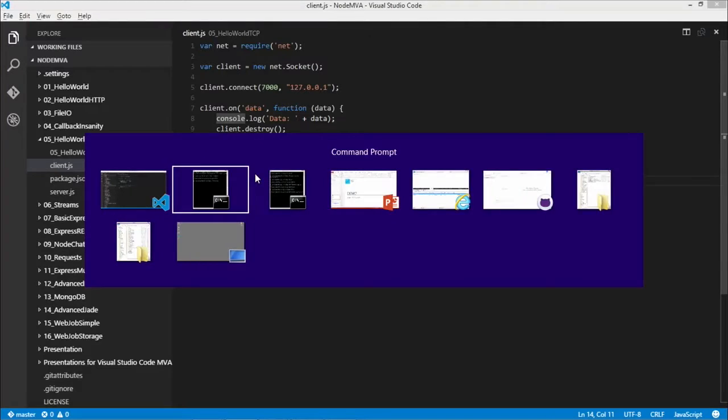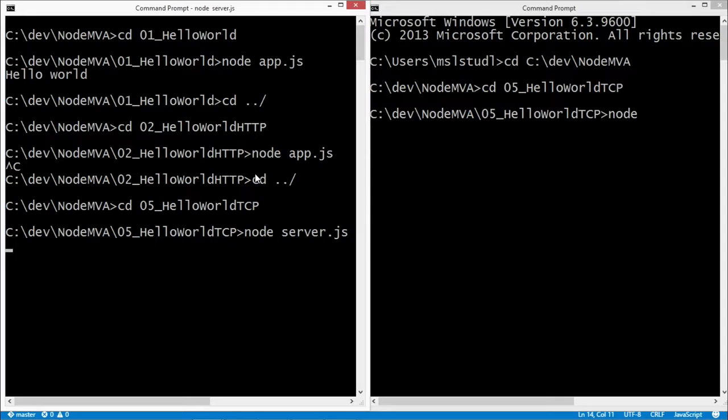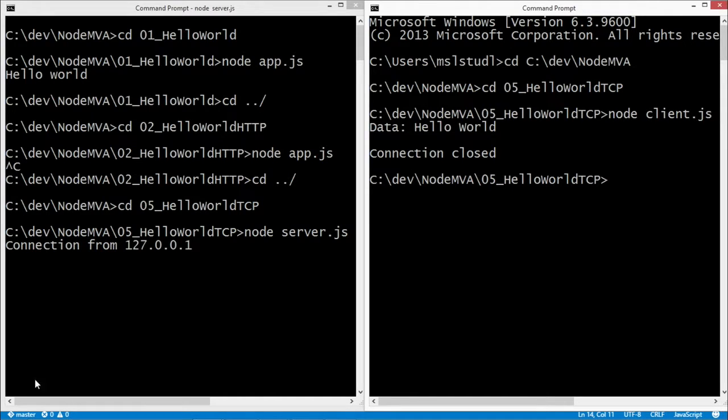It's a Node concept where we have these objects that are emitting events, and in this case, the socket object is one of them. So now if I actually run this code, I open up my two command prompts and run client.js. We got a connection on our server from our own home, and in our server we immediately sent back this data. On data in our client.js, we printed it out, and it said data hello world.